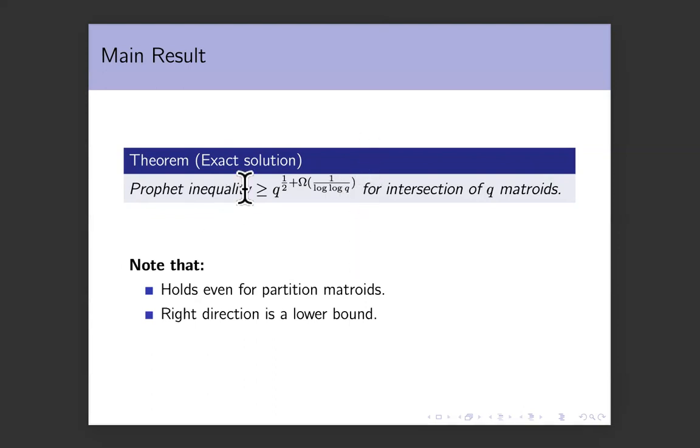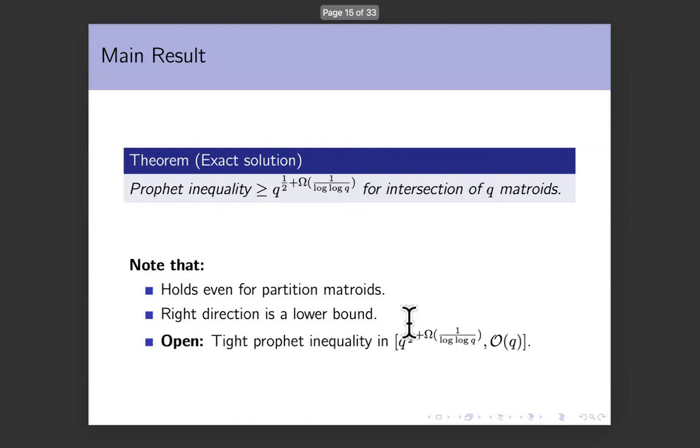We know that we should go for better lower bounds first and see how far we can push them, and then maybe try to get the right answer from the other side. So the quantitative contribution is this new lower bound. The qualitative contribution is the right direction, but it doesn't solve the problem exactly. So there's still a gap between q to the 1/2 plus 1 over log q, which is what we get, versus order q, which is the best upper bound. And closing this gap is a great question that we leave open. This is the main result. Next, I will overview the proof of this result.